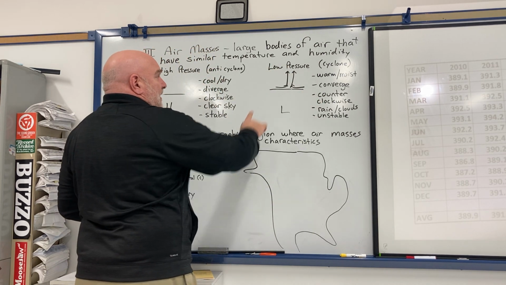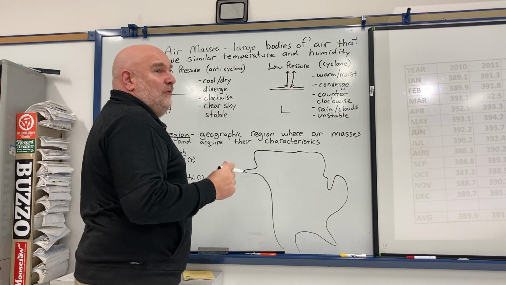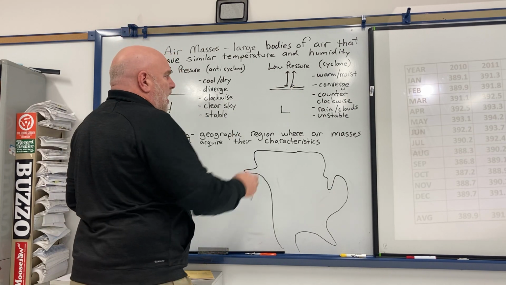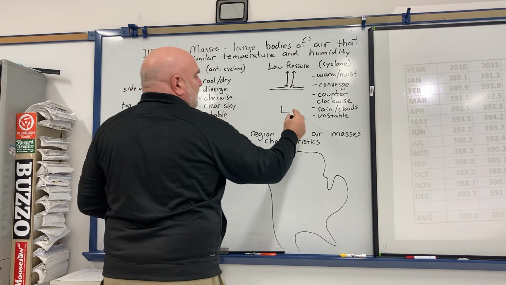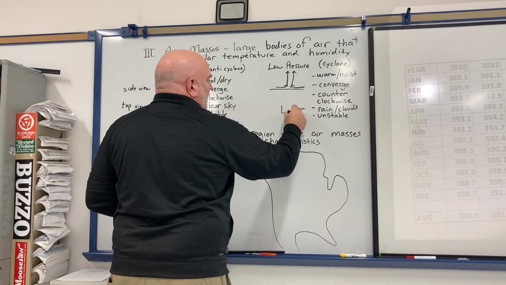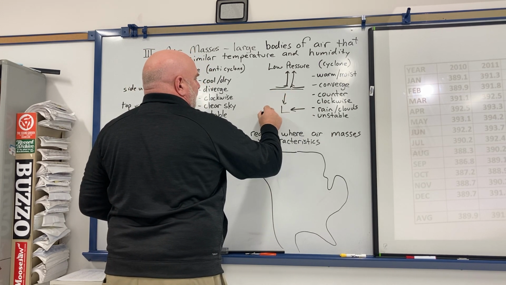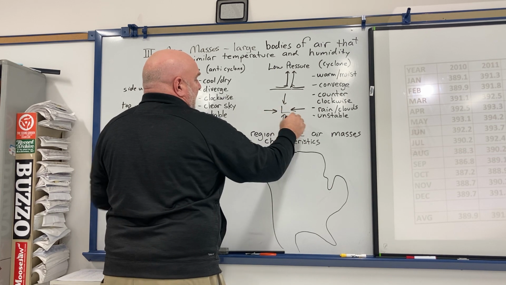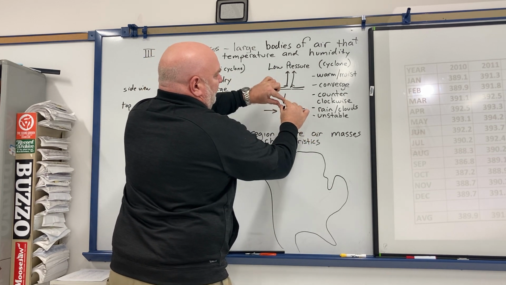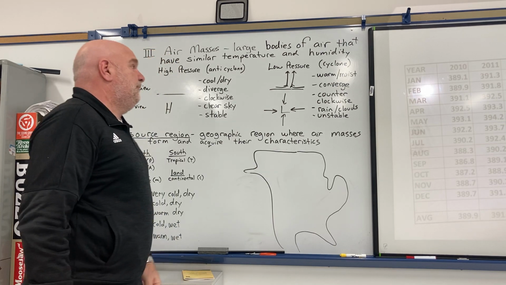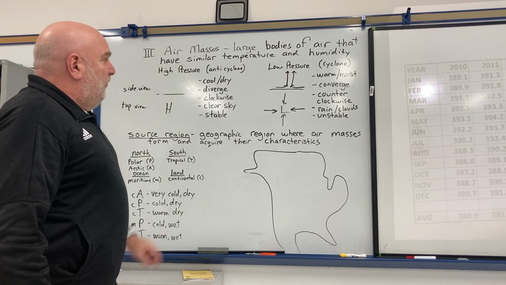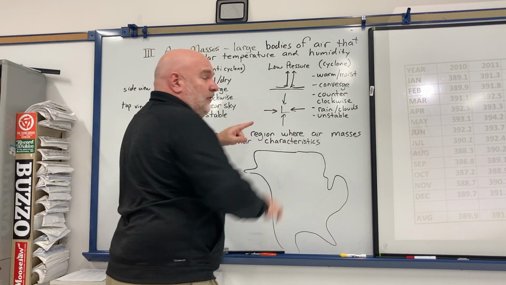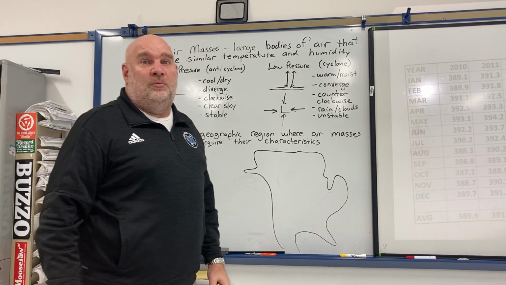Now that's a side view of what's going on. Let's say I was going to do a top view. If the air right here is rising, stuff from the side would be coming in to take its place. So the air is coming together and rising because it's warm and moist and less dense. The arrows are coming together, so it's said to be converging around low pressure.